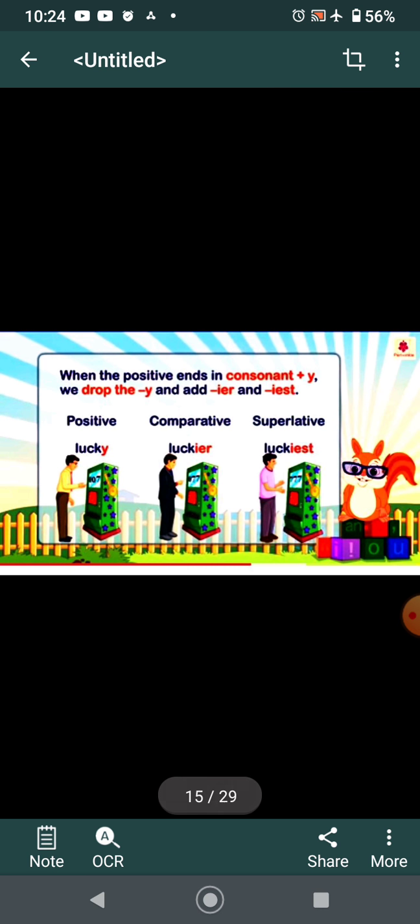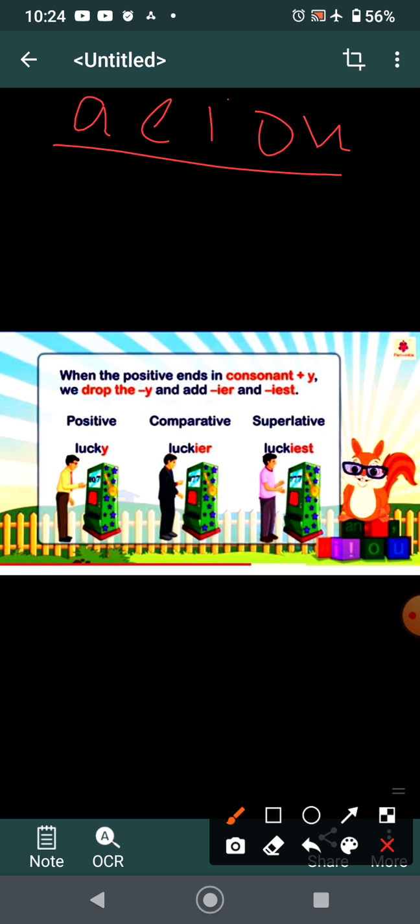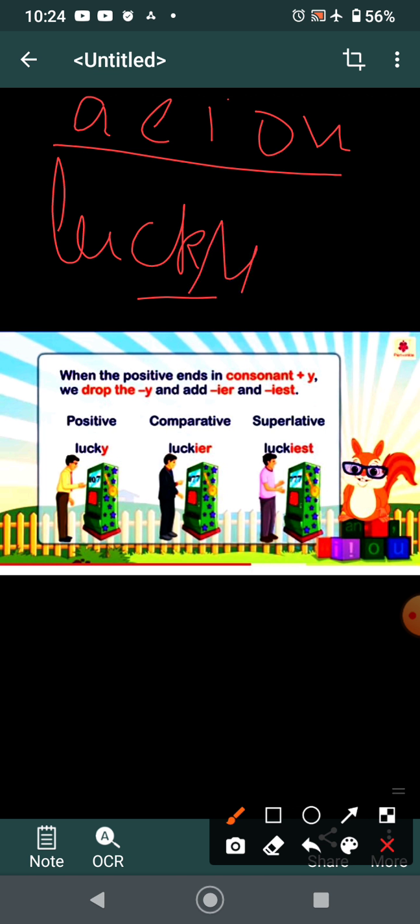Now moving further. When the positive ends in consonant plus Y. What do you mean by consonant and Y? All of us know that A, E, I, O, U are our vowels and all the rest of the alphabets are our consonants. So here it is lucky. K is a consonant and the last letter is Y. It is ending in Y. So we cut Y and we add IER or IEST to the word. I hope this much is clear.